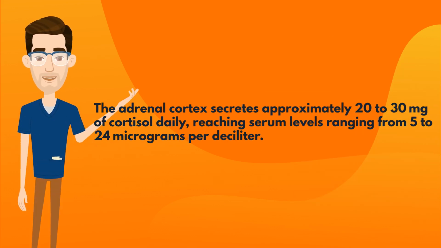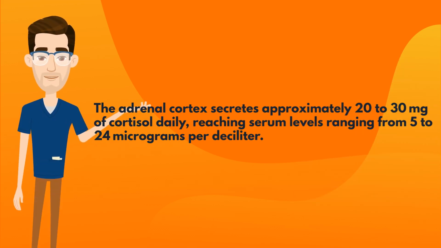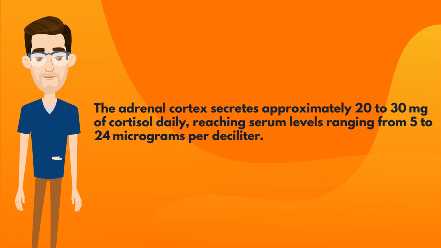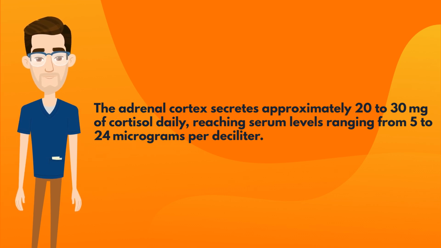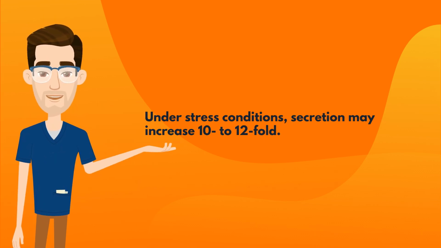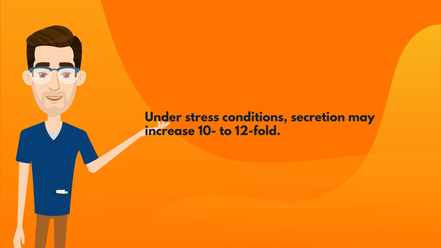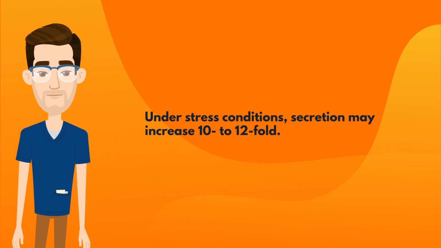The adrenal cortex secretes approximately 20 to 30 milligrams of cortisol daily, reaching serum levels ranging from 5 to 24 µg/dl. Under stress conditions, secretion may increase 10 to 12-fold.